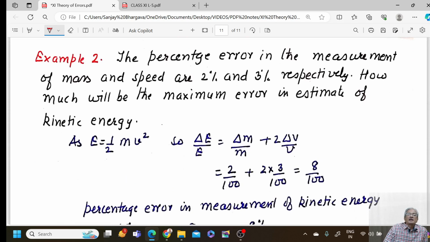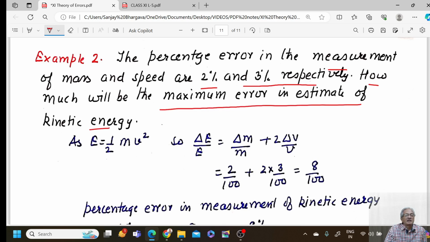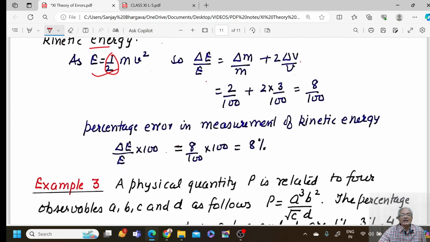So let us pick another example to understand the power concept. The percentage error in the measurement of mass and speed are 2% and 3% respectively. How much will be the maximum error in the estimate of kinetic energy? Remember, kinetic energy E is equal to half mv square. So in terms of error, delta E by E, half is a constant, so cannot have error, delta M by M plus power times the relative error delta V by V. So delta M by M given as 2%, delta V by V 3%, so that is 8 by 100. So percentage error in the measurement of kinetic energy would be 8%.